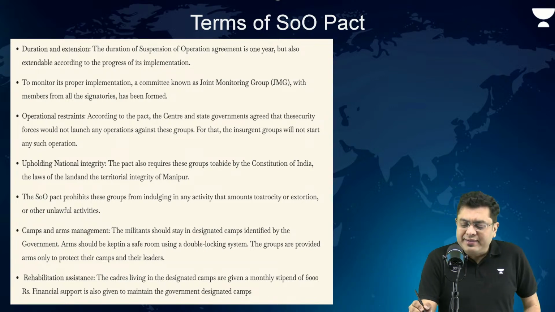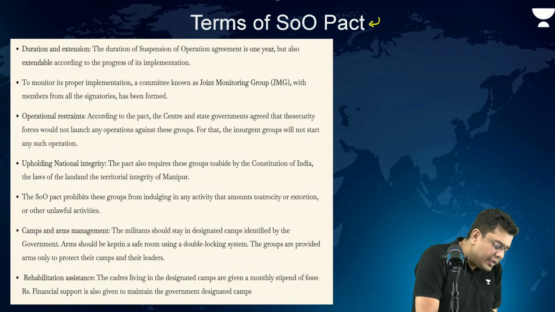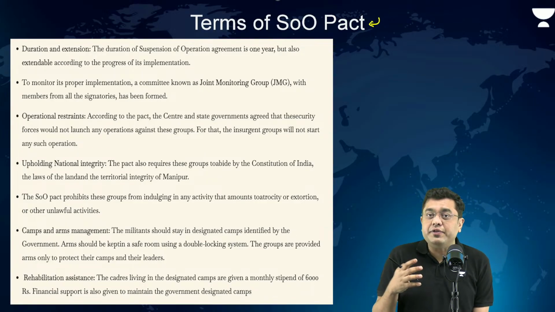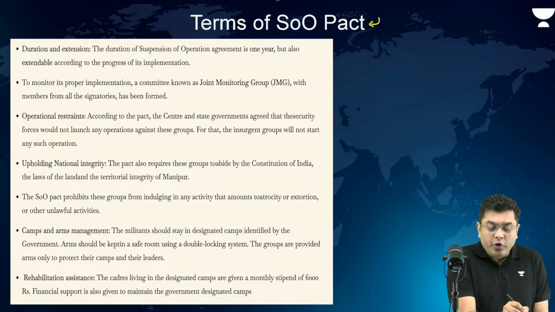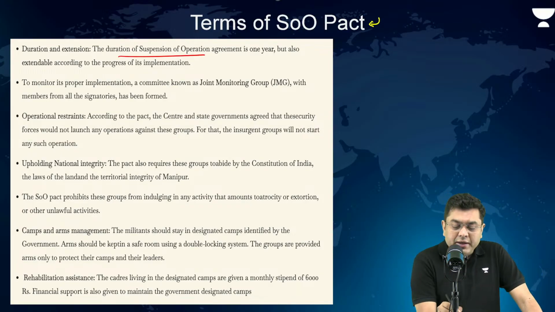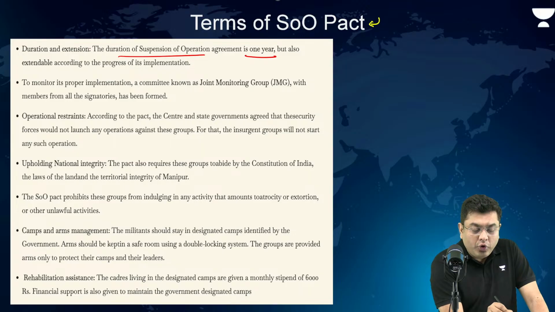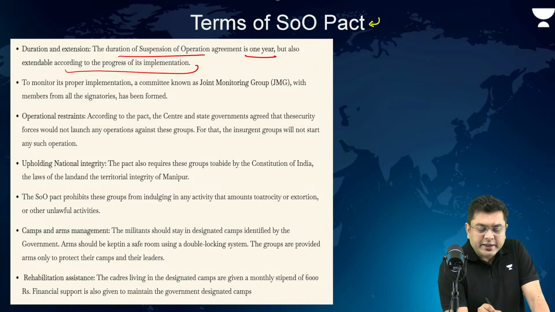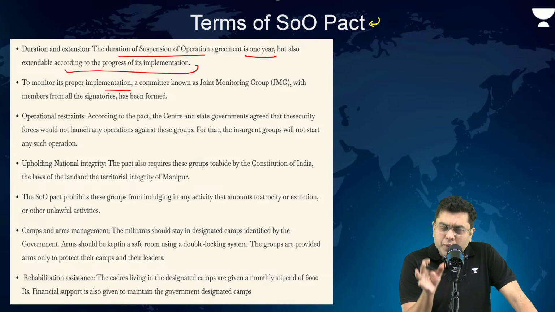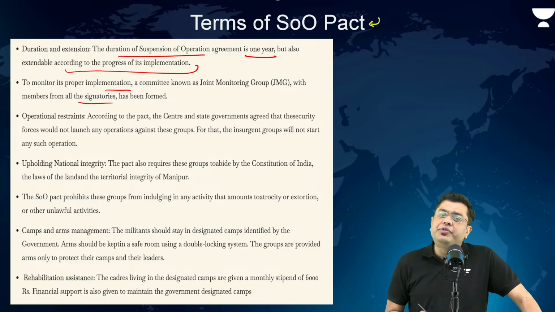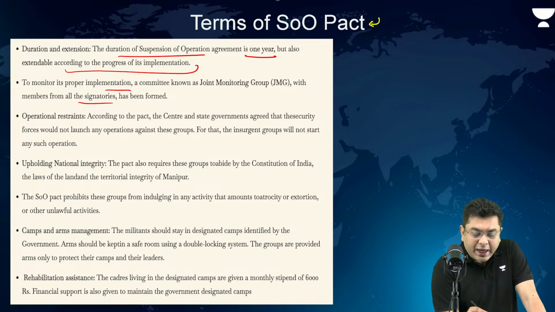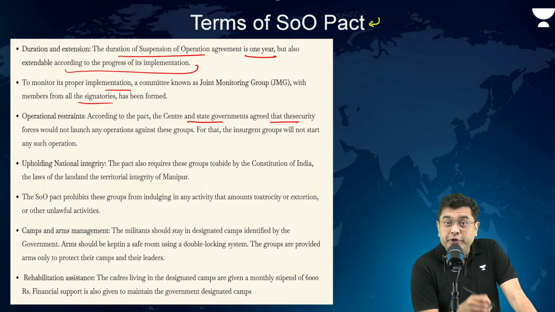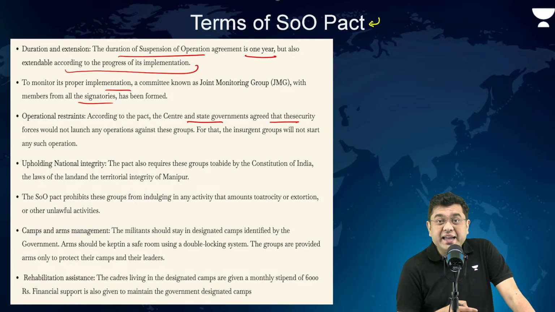Now, if you take a look at some of the terms of the SOO Pact, you will understand the requirement and the long term purpose, the strategic goal to be achieved by formulating this pact. The duration of the SOO agreement is 1 year, but also extendable according to the progress of its implementation. To monitor the proper implementation, a joint monitoring group with members from all signatories has been formed. According to the pact, the central and the state governments agreed that the security forces would not launch any operations against any of these groups.